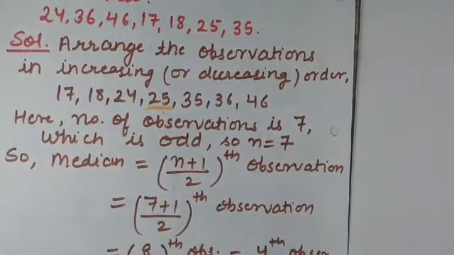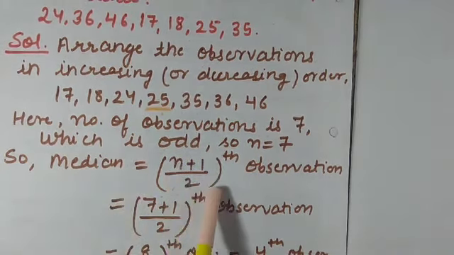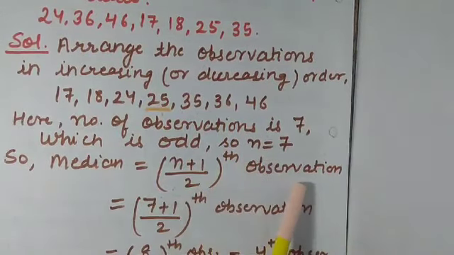Again I am explaining how you will find median when the number of observations is odd. So here in this case we have 7 observations, that is odd. How will you calculate? First step, arrange the data in ascending order, then count the number of observations. Here we have 7 observations and this is odd. Apply the formula for median for an odd number of observations, that is the (n+1)/2th observation.